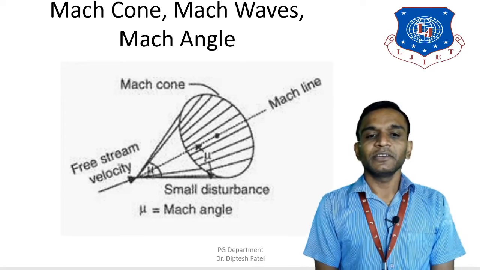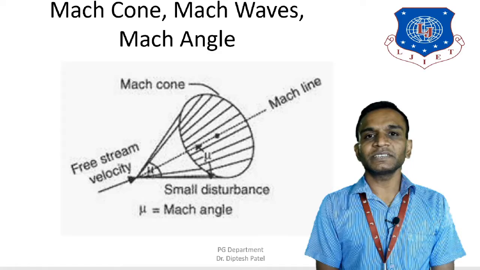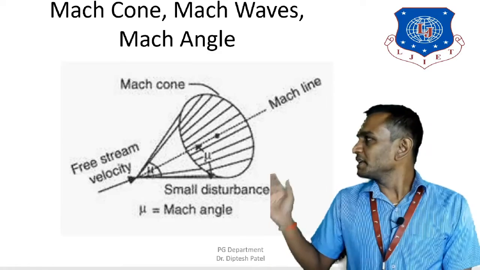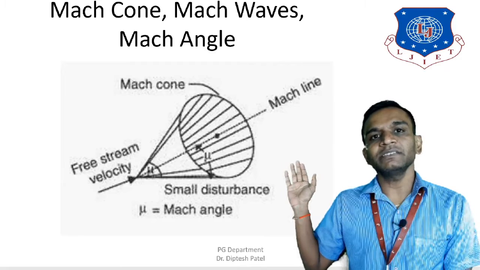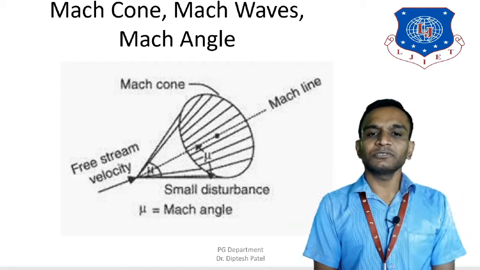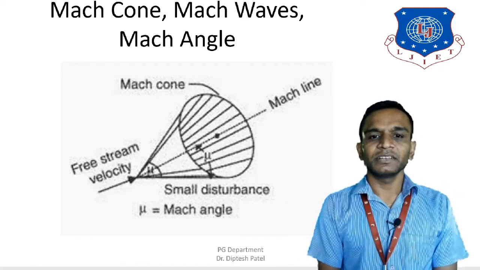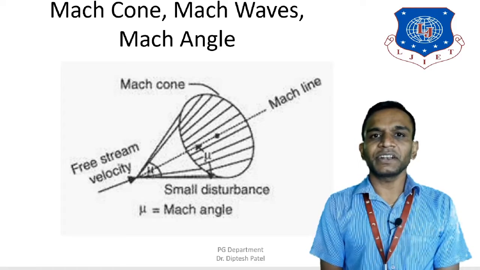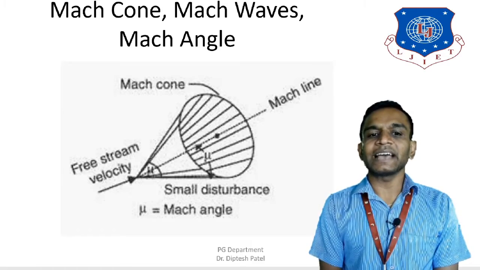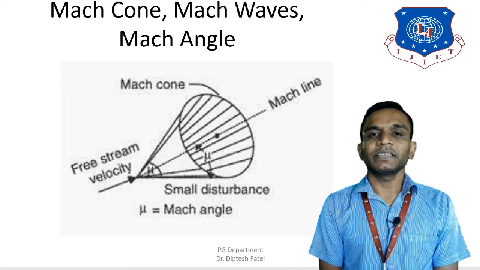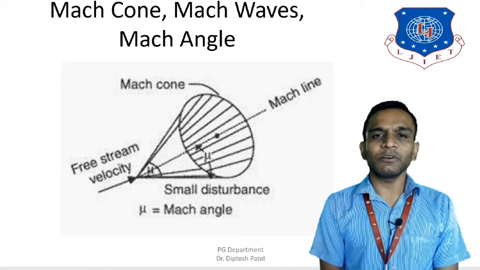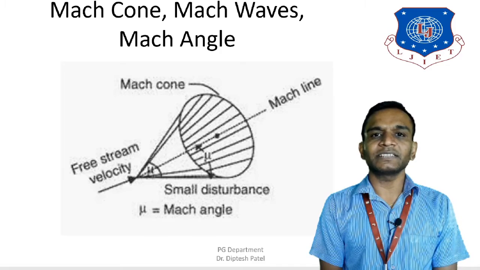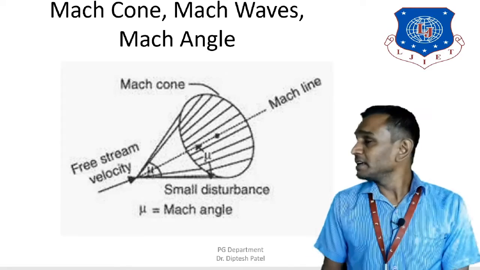So basically you would see the spherical forms in this diagram in which the Mach line, Mach angle and Mach cone have been shown. Mach line is also known as the Mach waves. So Mach waves are generated from the source S from which the solid body moves, and the locus of Mach lines or Mach waves is known as the Mach cone that you can see in this diagram.